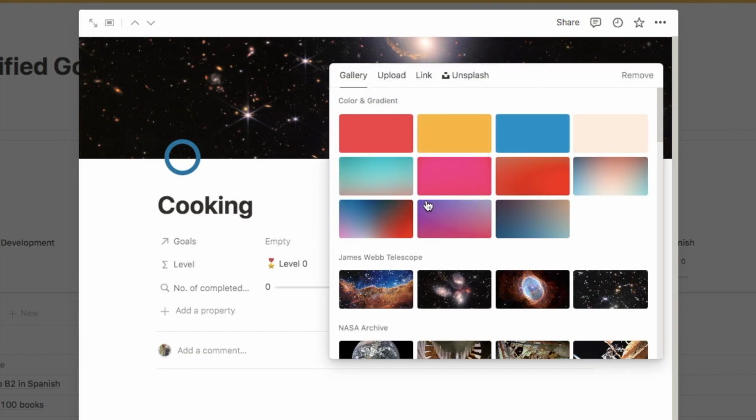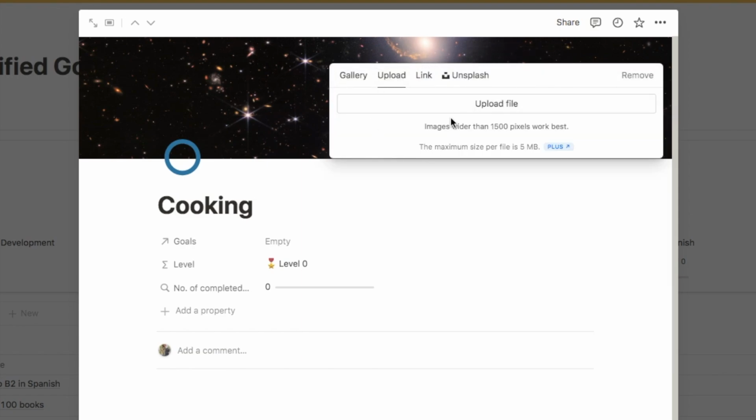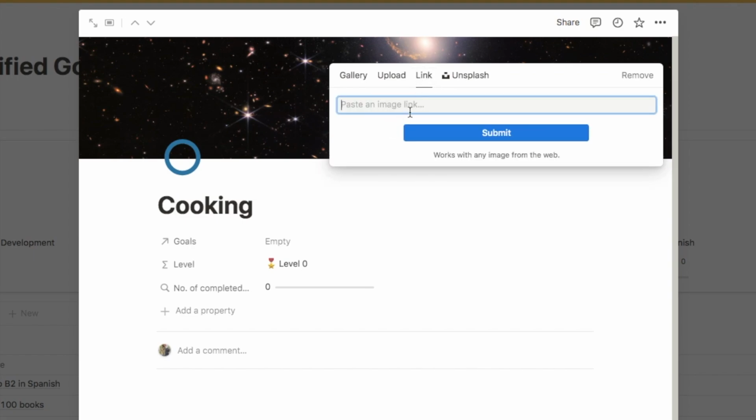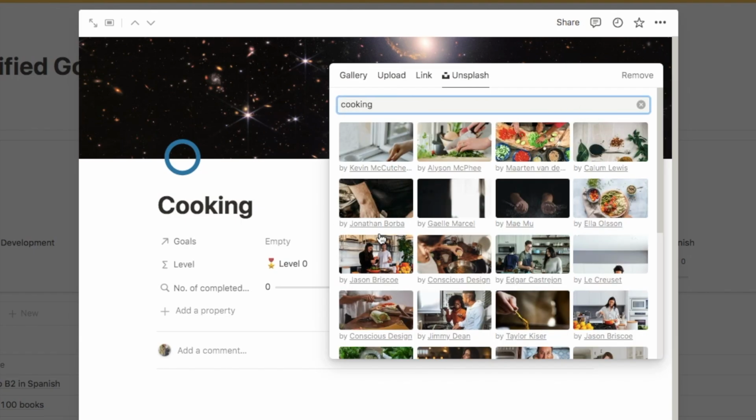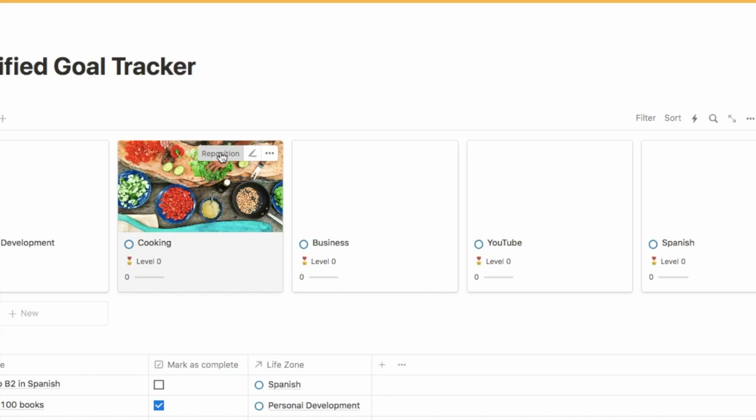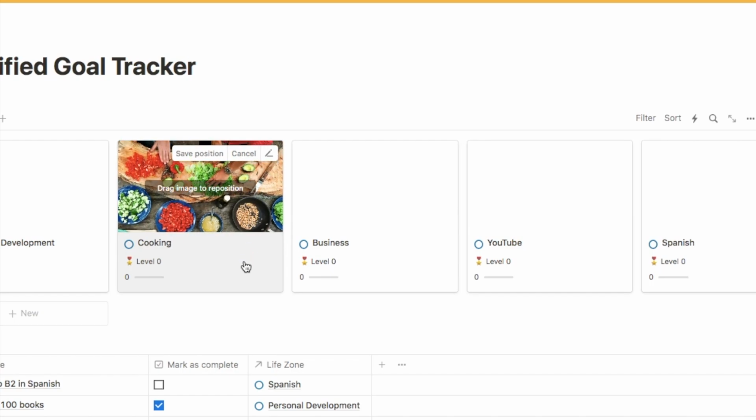There are tons of different ways to add cover photos. So you can either upload an image, you can paste in a link to one you found on the internet that you like, or you can use Unsplash, which is a free stock photo library. That's the one I tend to use because it's quite easy. So I'm just going to type in cooking, and then you're going to see tons of amazing stock photos. So let's just go with this one. And you can also reposition it if you want to see a different part of the image. So I'm just going to add one now for each of these different areas.